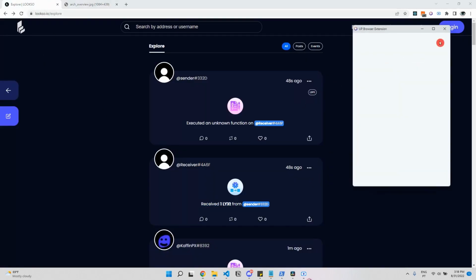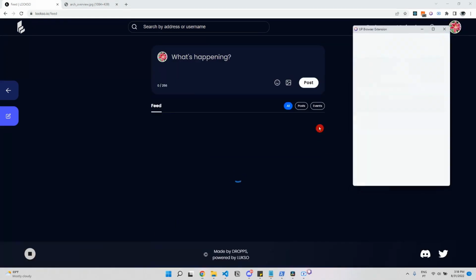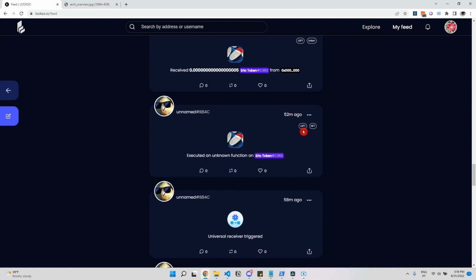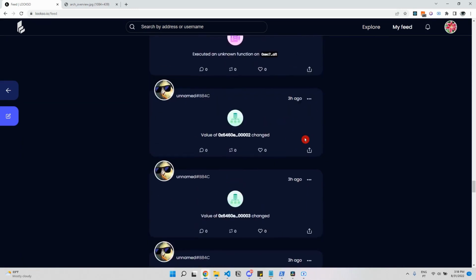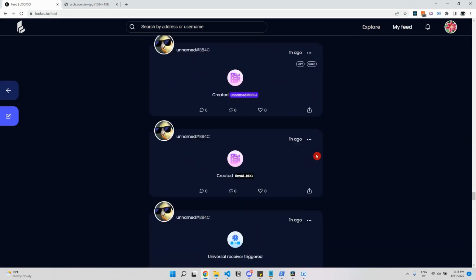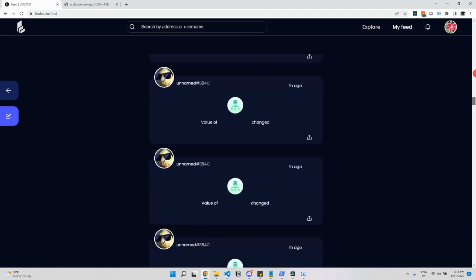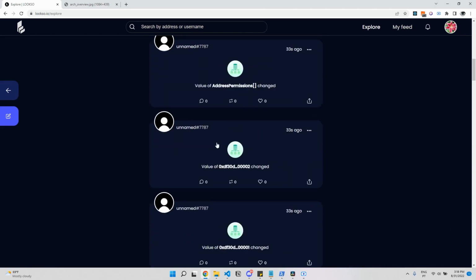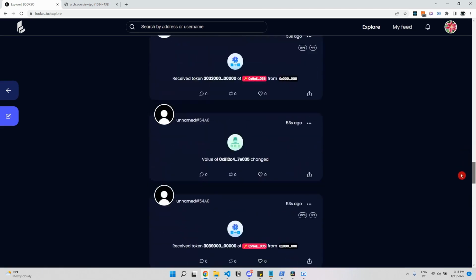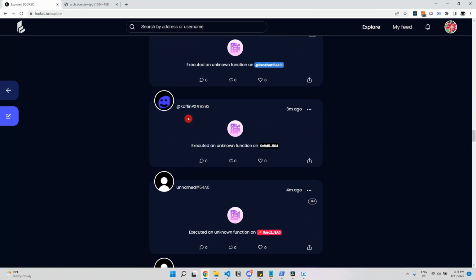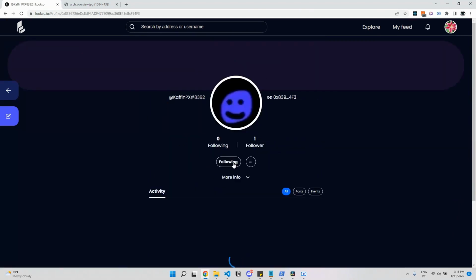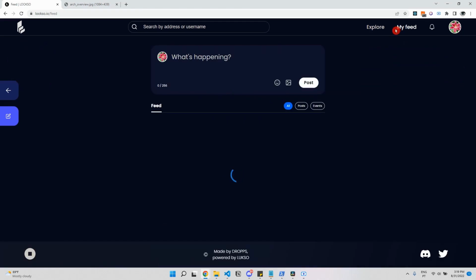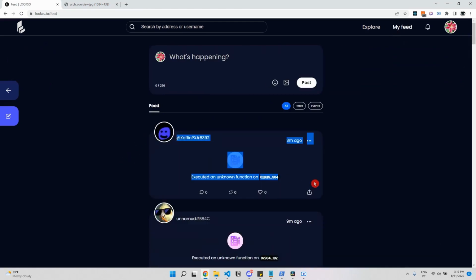So let's log in and look for a universal profile to follow. So this is what many people have been up to. I will go to explore, and from here I can choose a universal profile that interests me to follow. Let's look for this one. Hit the follow button and then go to my feed. And you can see that the posts from this user are now being displayed.